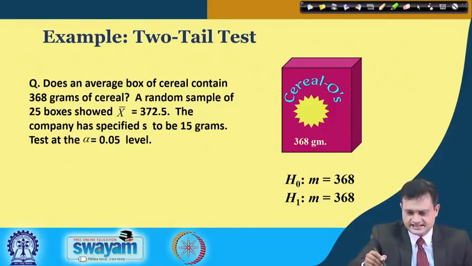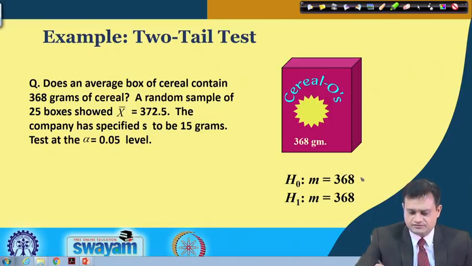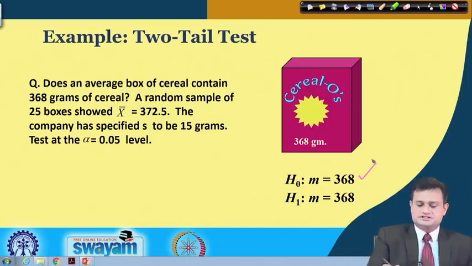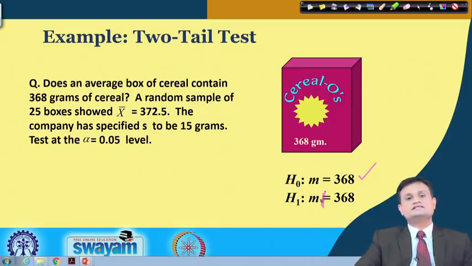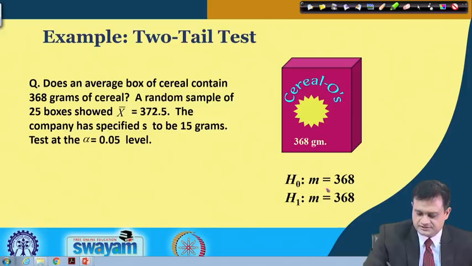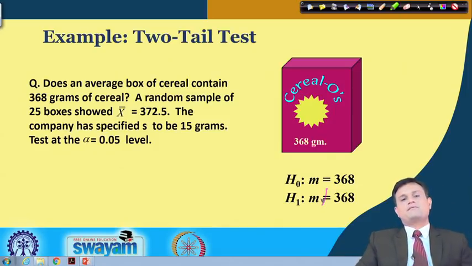So, I am setting here mu is equal to 368, and for the alternate hypothesis you just put not equal to 368.